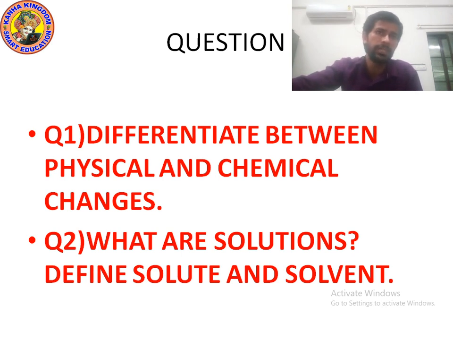Now the next question is, what is a solution? Define solute and solvent. A solution is a uniform mixture that contains two or more substances. Solute is a substance that gets dissolved. Solvent is a substance that is the dissolving medium in which the solute dissolves. I hope you understood.